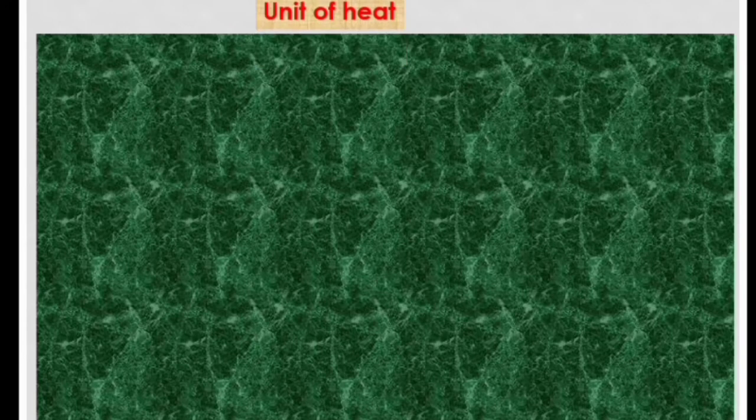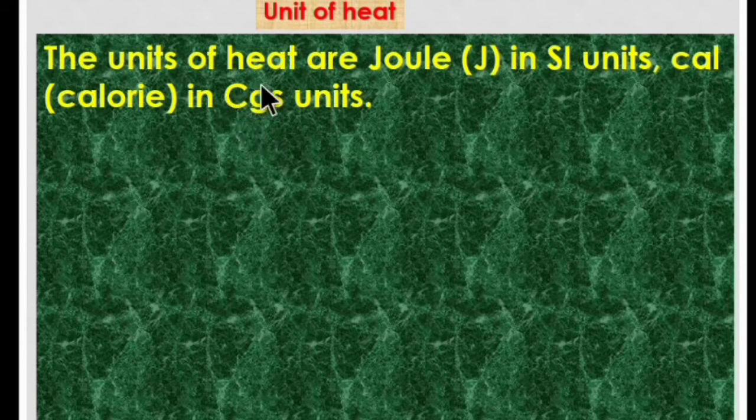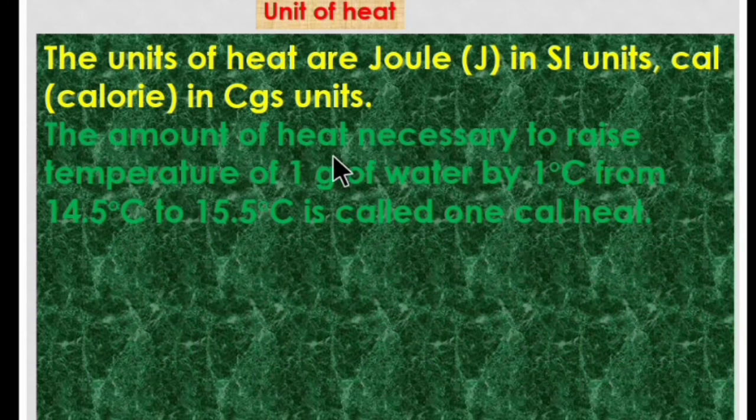Unit of heat. The units of heat are joule in SI units and calorie in CGS units. The amount of heat necessary to raise the temperature of 1 gram of water by 1 degree Celsius, from 14.5 degrees Celsius to 15.5 degrees Celsius, is called 1 calorie of heat.